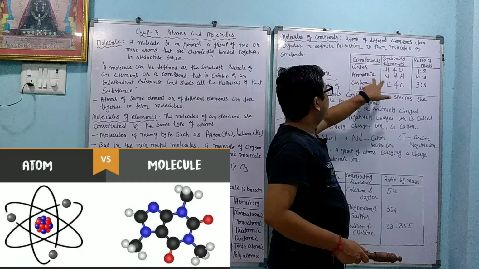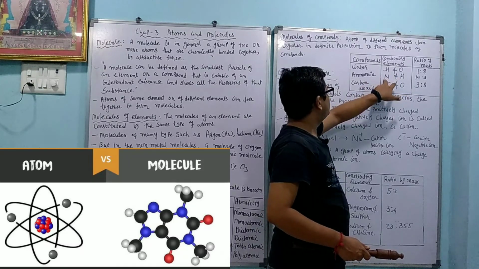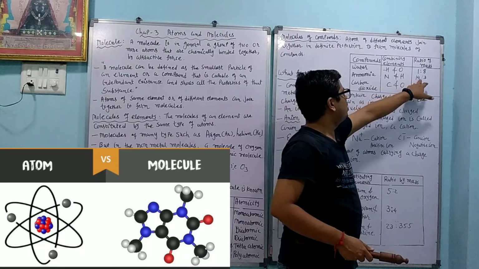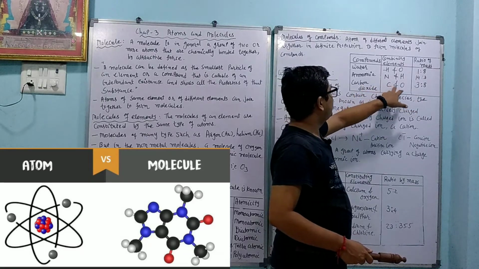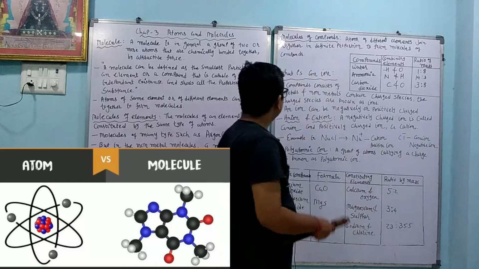In the same way, ammonia, in which nitrogen and hydrogen are present. The weight of nitrogen is 14, and in ammonia 3 hydrogens are present, so we write 14:3. In the same way, carbon dioxide, in which 1 carbon and 2 oxygen are present, and we will write 3:8.